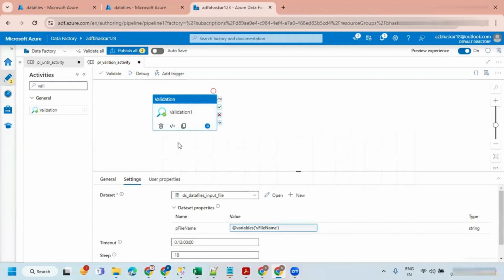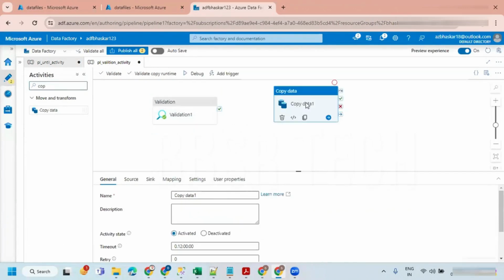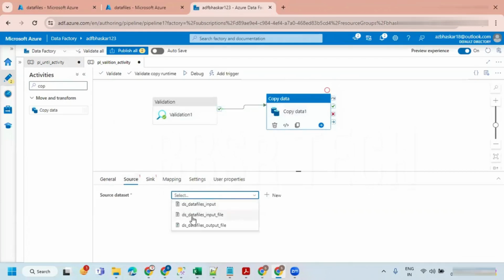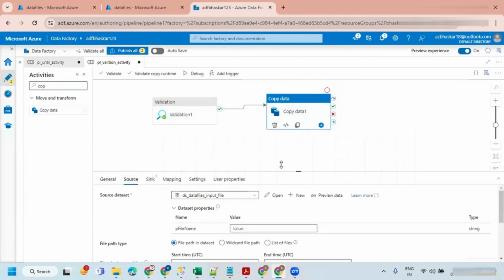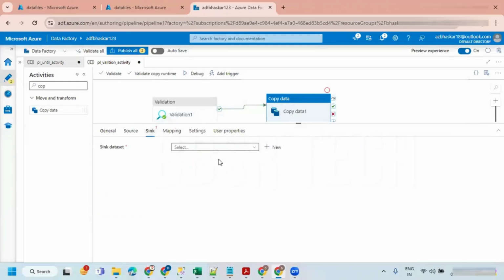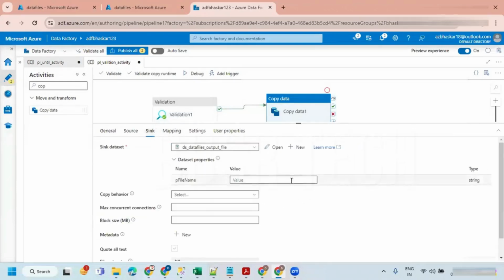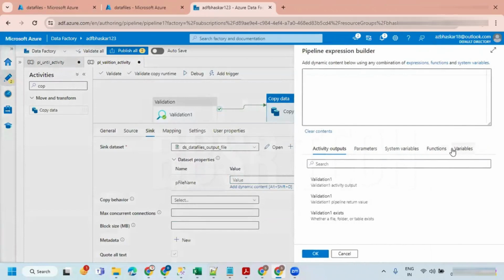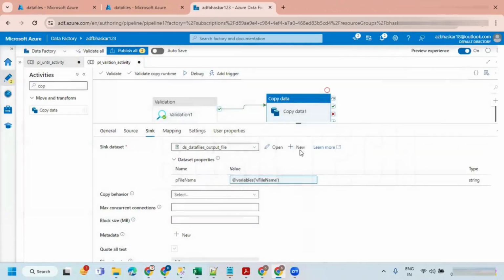You're doing some stuff inside the until. Why do you need to do it? You can go directly and use the validation. I'm just going to take a copy data activity here. Let's make a connection to copy data. Take a source data set, that is input file, and the file name I'm taking from the variable. And for the sink also I'm going to take an output data set, and the file name I'm going to take from the variable. That's all.